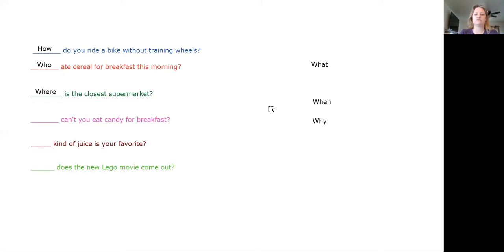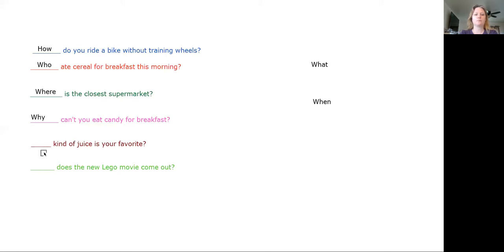We're down to 3. What, when, and why? So next one, blank: can't you eat candy for breakfast? Probably because you would get in trouble, right? Ooh, I just gave you a reason. Which question word asks for a reason for the answer? What, when, or why? Why? Good job. Move it over.